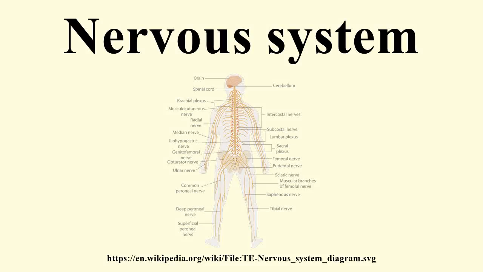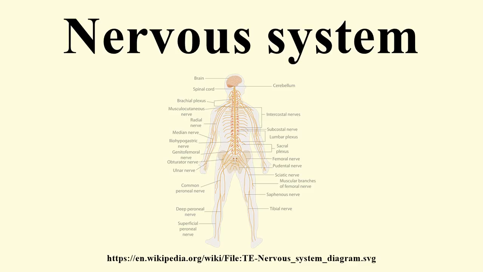The nervous system is the part of an animal's body that coordinates its voluntary and involuntary actions and transmits signals to and from different parts of its body. Nervous tissue first arose in worm-like organisms about 550 to 600 million years ago. In vertebrate species it consists of two main parts, the central nervous system and the peripheral nervous system.